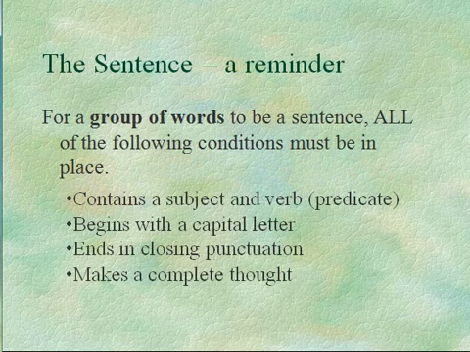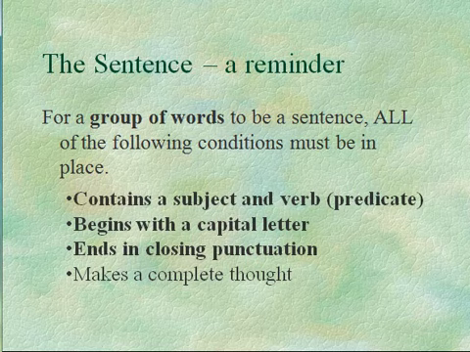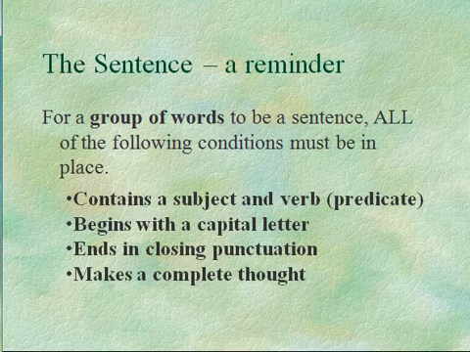For a group of words to be a sentence, all of the following conditions must be in place. It has to contain a subject and a verb. That means a subject and a predicate. Key signal, it has to begin with a capital letter. Another key signal, that group of words ends in closing punctuation. I'll repeat this over and over again through this lecture. And finally, and most important, it has to make a complete thought.